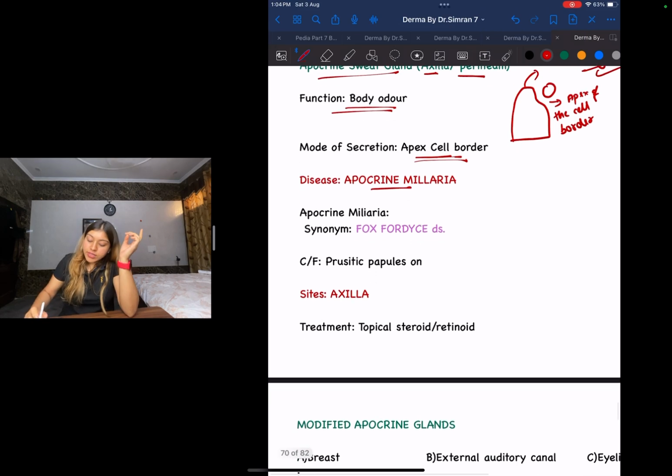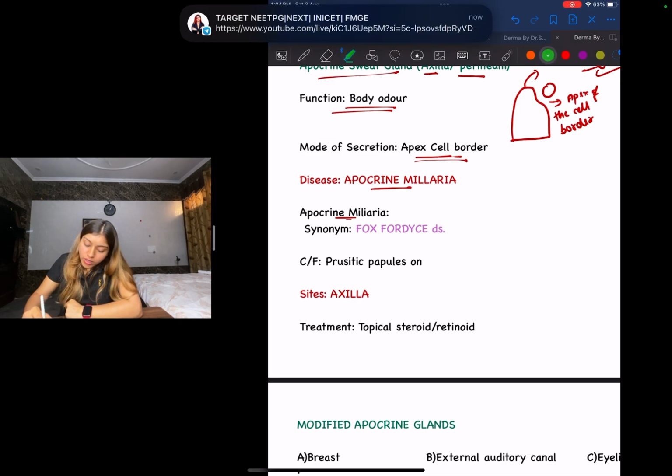Okay, the very first thing for apocrine miliaria, there is a synonym. It is called Fox-Fordyce disease. What is it called? It is called Fox-Fordyce. This is important. Okay guys, remember Fox-Fordyce.